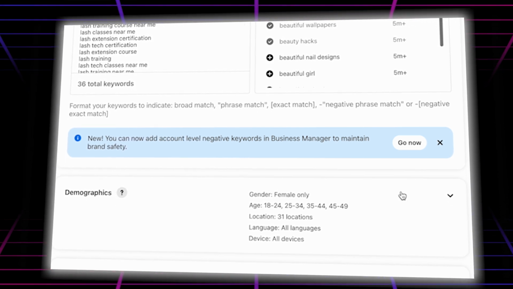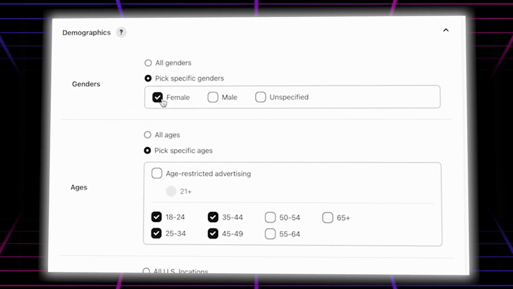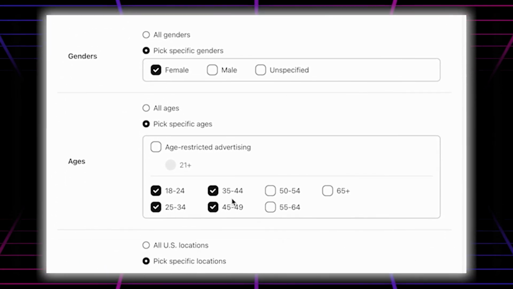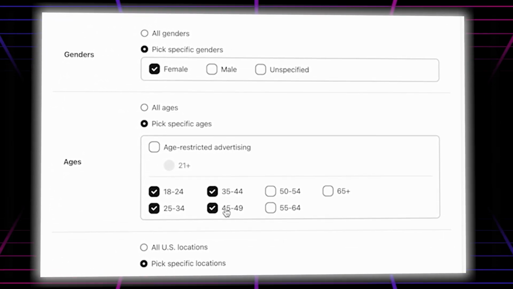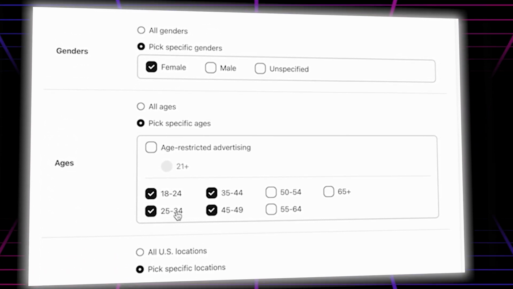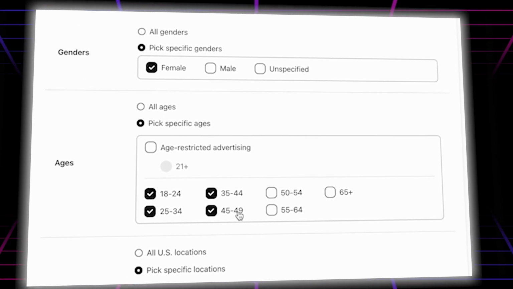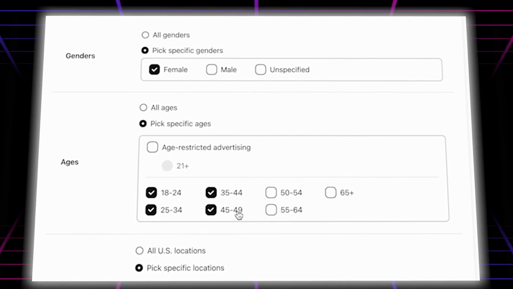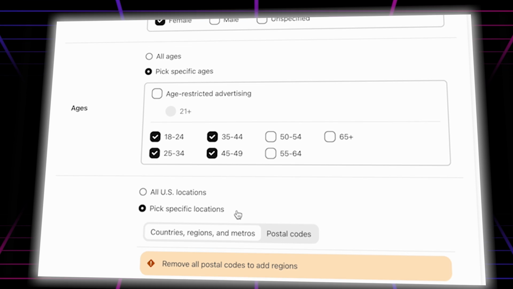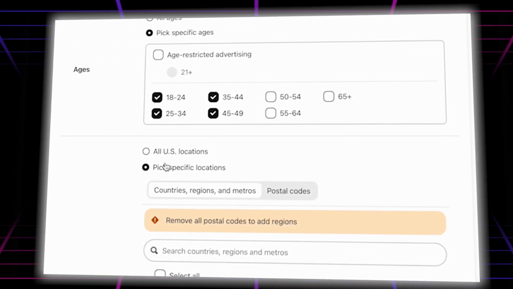So in the demographic, here you go. You're going to choose female as it's makeup. We're going to choose female, and as it's a course, we need some young people. We need some young girls to connect with me. That's why we choose 18 to, let's say, 49, because some older people also want to. I mean, they have to follow their passion. So yeah. From there, the main thing is location.